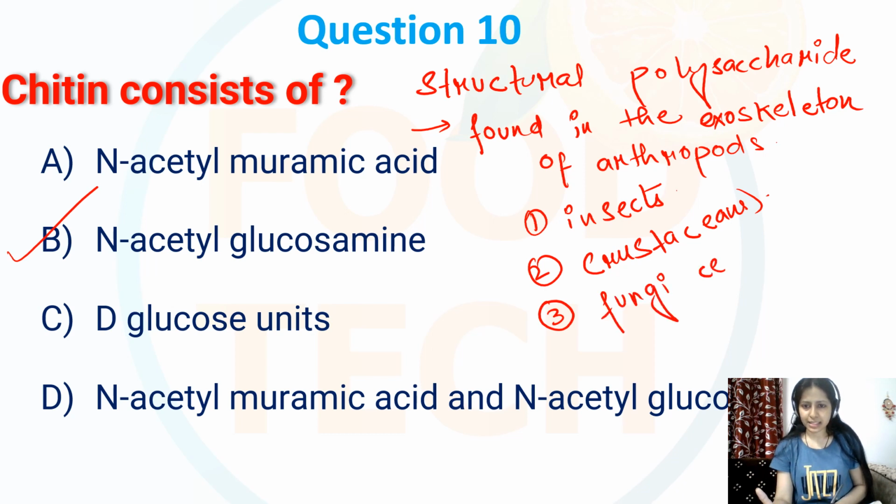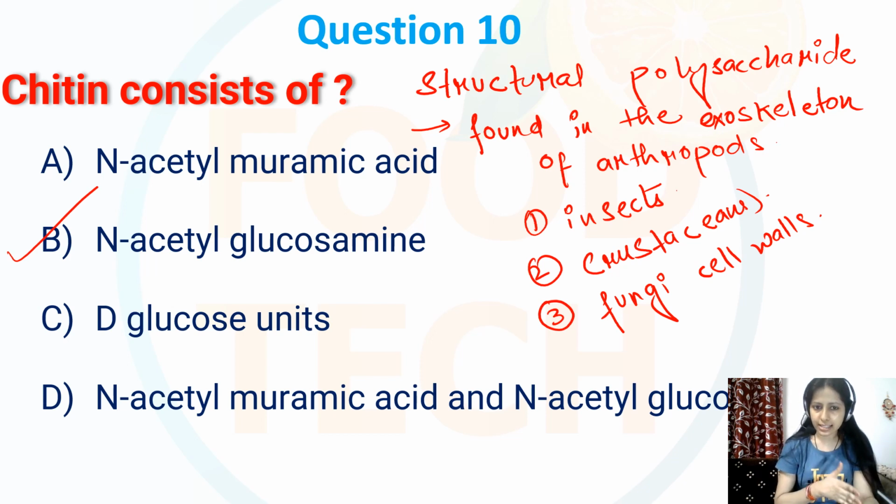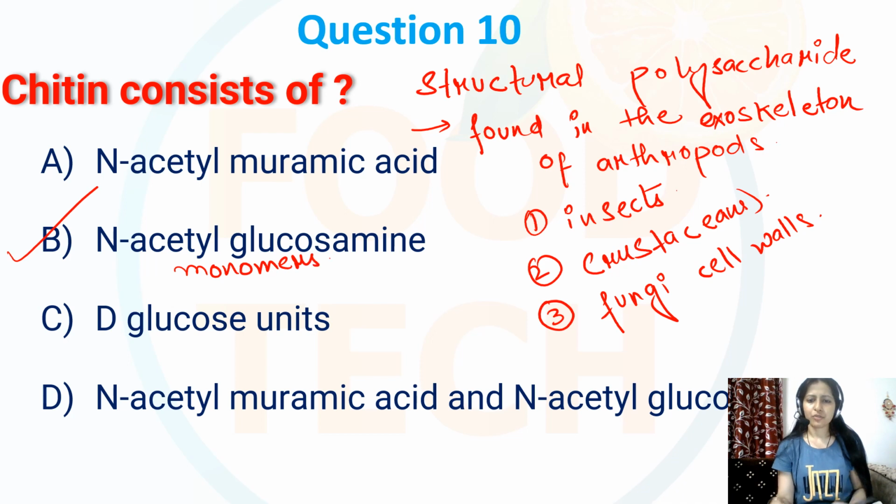So actually this chitin is composed primarily of N-acetylglucosamine monomers which are linked together. So over here my correct option is B.